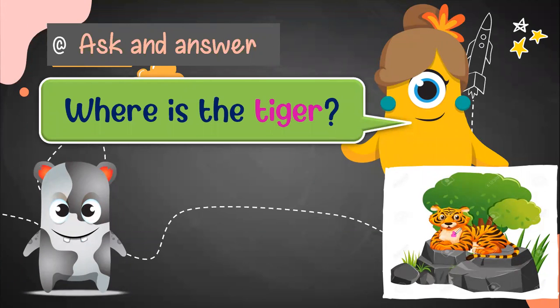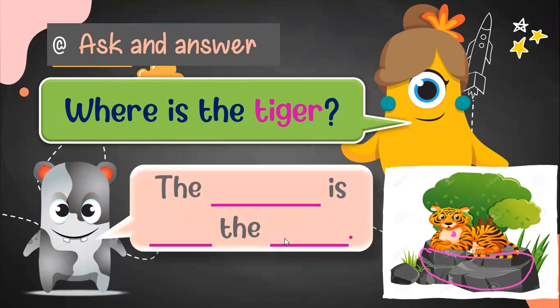And, oh well, look here, what is this? Let's see. The answer is the tiger, because the question is, where is the tiger?